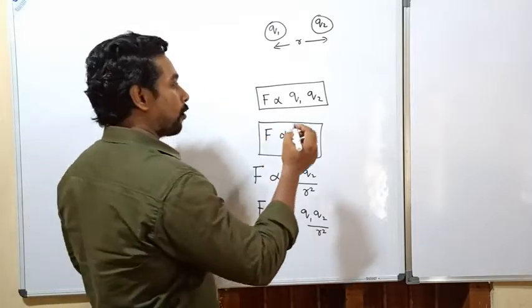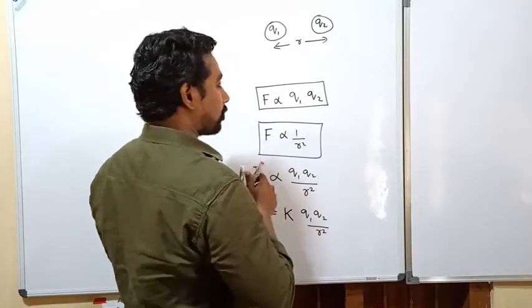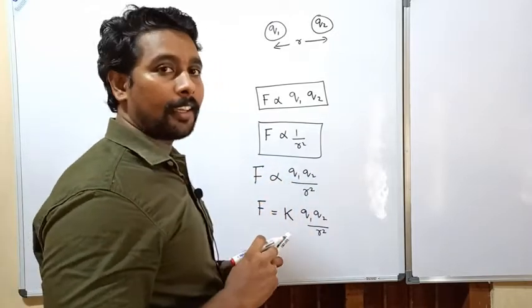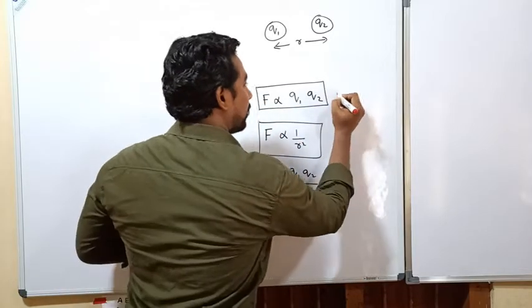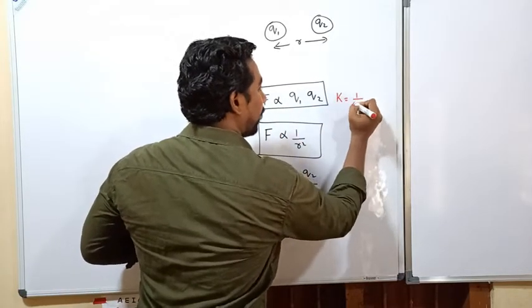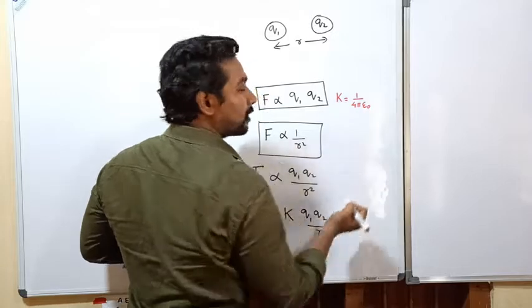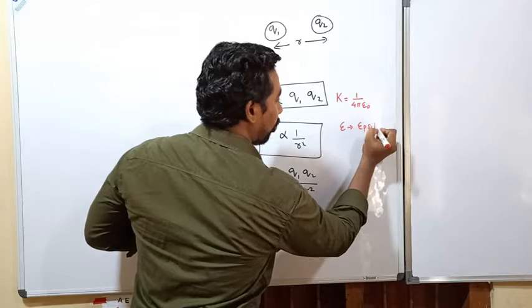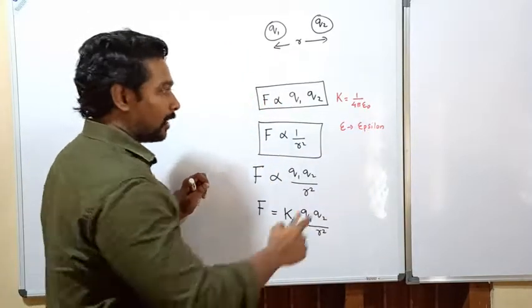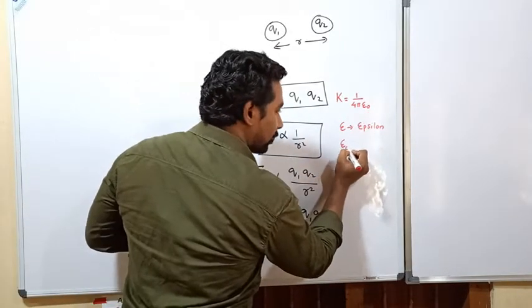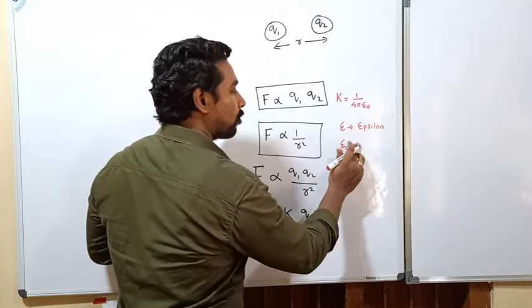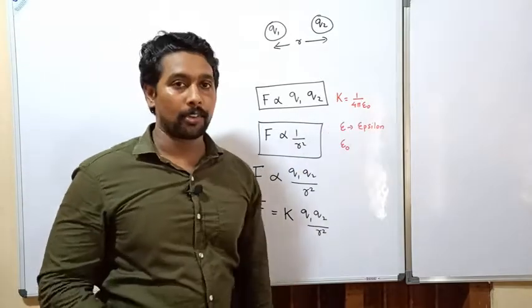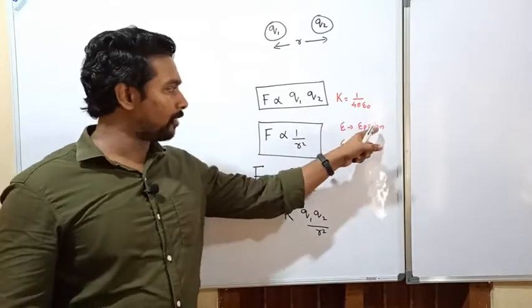What is that proportionality constant? This is very important. You will see this in the class. k is equal to 1 by 4 pi epsilon 0. Epsilon is a constant.